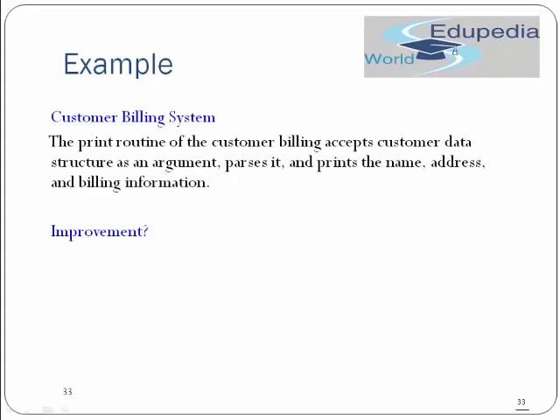information. So over here the good thing is that a single data structure is used, and it is used to parse and print the address and the billing information. So it's good in a way that you're not keeping these things in multiple data structures, so the scenario where data could be inconsistent is highly unlikely.